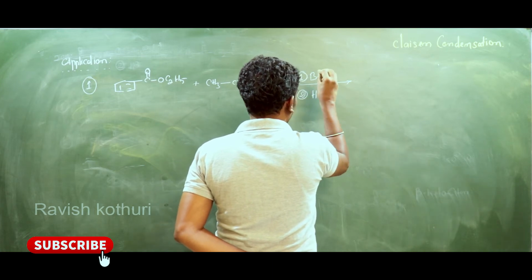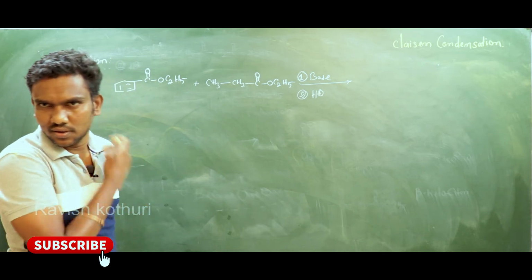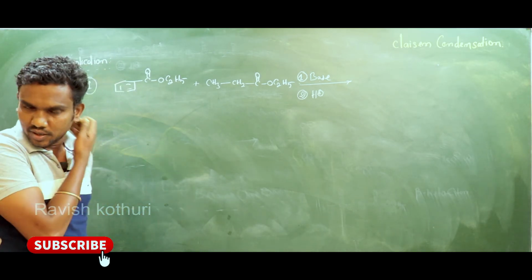My dear students, here I have written the base, C2H5O minus Na plus.